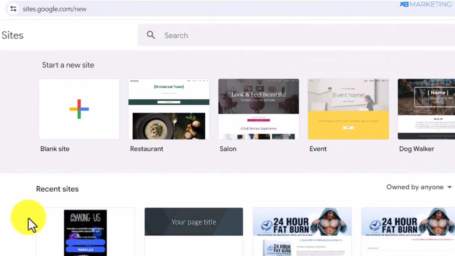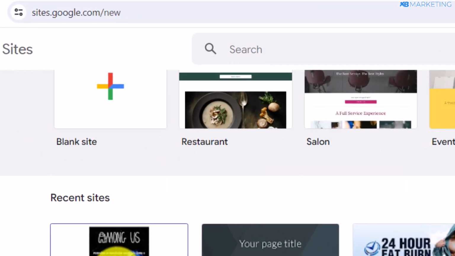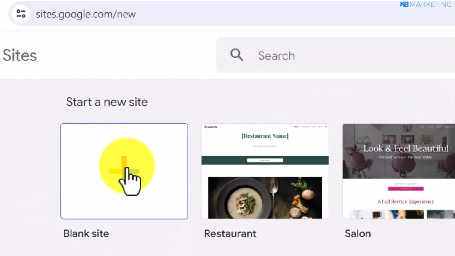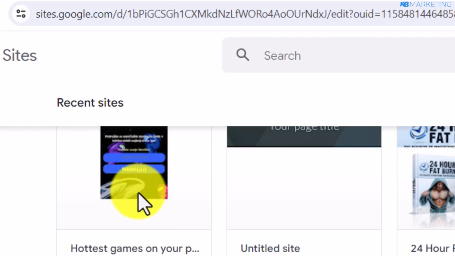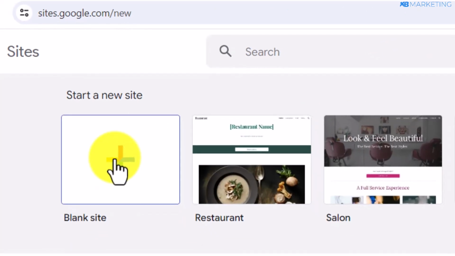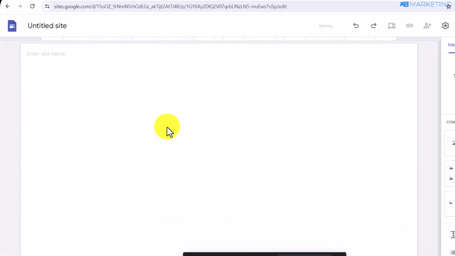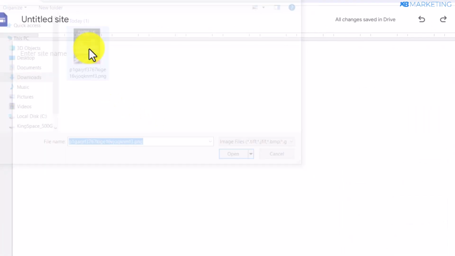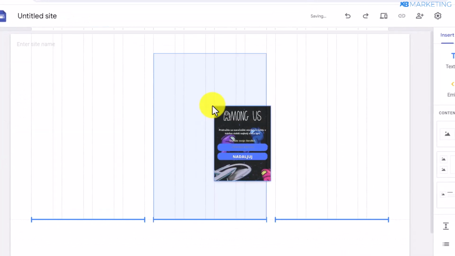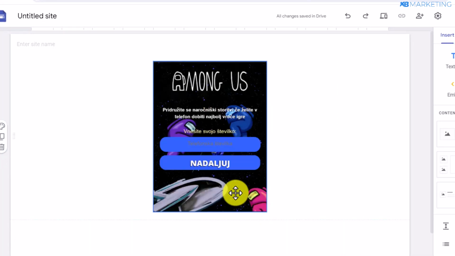Once you do that, the next step is to create a very simple landing page. And all you need to do is go over to site.google.com and you'll be able to create a very simple landing page like this. Once you come over to Google Sites, all you need to do is click on blank site. You want to delete the whole of this, click on images, and upload the CPA offer image. All right, so if I right click on this, as you can see, it's going to bring this image and you want to make sure to drop it to the center.